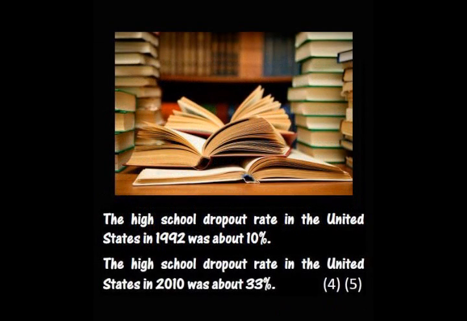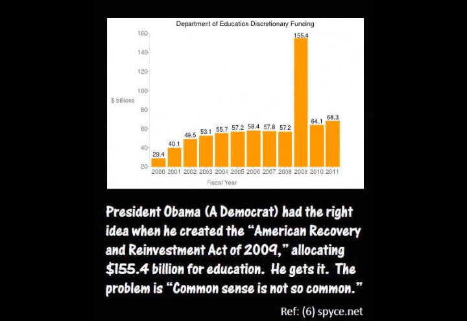The high school dropout rate in the United States in 1992 was about 10%. The high school dropout rate in the United States in 2010 was about 33%. President Obama had the right idea when he created the American Recovery and Reinvestment Act of 2009, allocating $155.4 billion for education. He gets it, but the problem is common sense is not so common.